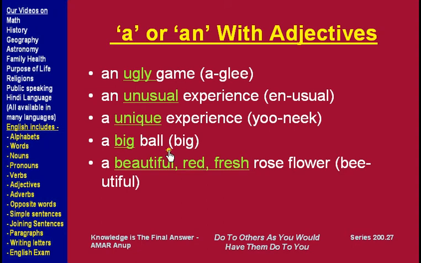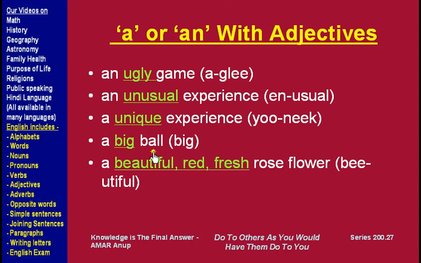Now compare this with the adjective unique, again with experience. The pronunciation of unique starts with y-o-o, unique, and so we use a before this adjective.